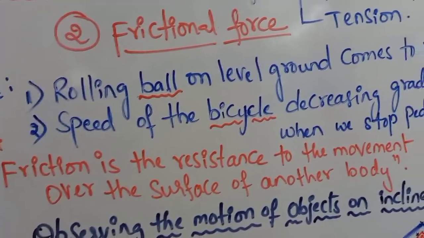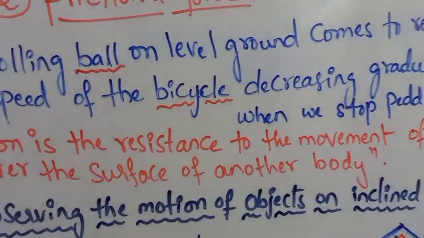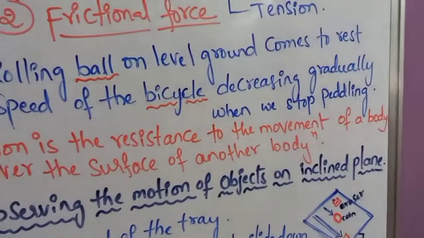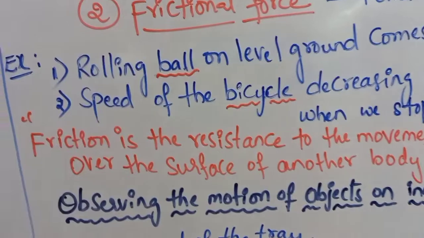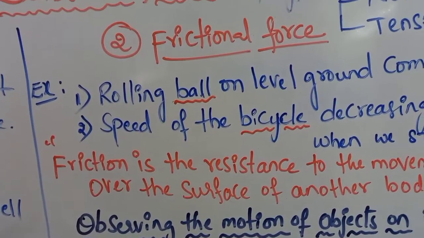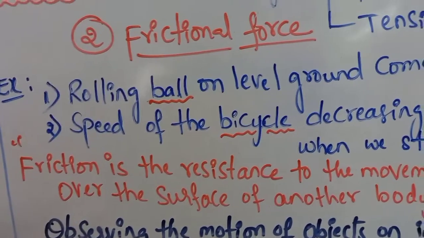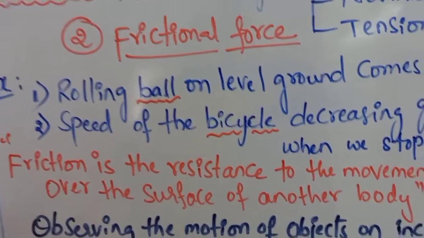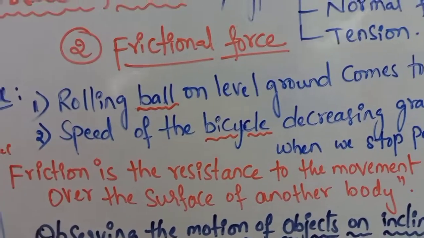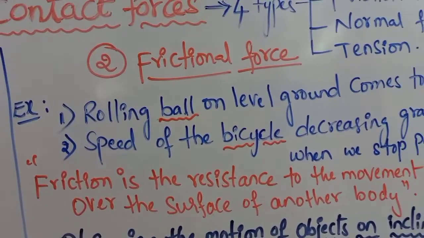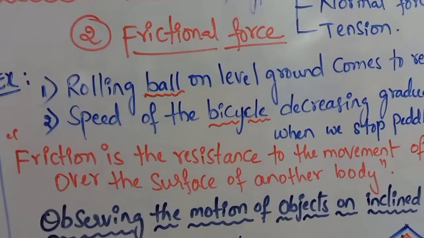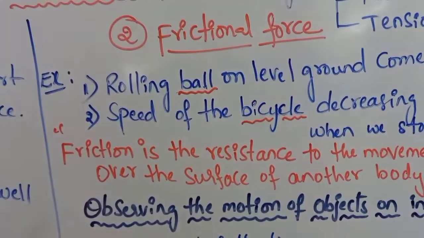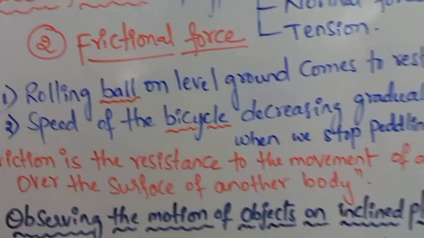That's why it is called the resistance force. Friction is the resistance to the movement of a body over the surface of another body, and friction always works in the direction opposite to the direction of motion of the object. The object is moving in one direction and the frictional force acts opposite to the direction of motion, and hence the frictional force will stop the movement of a body.